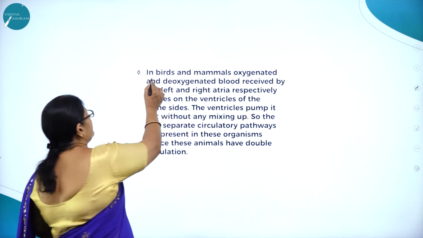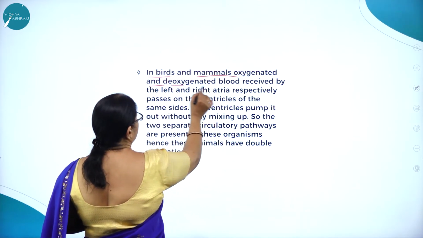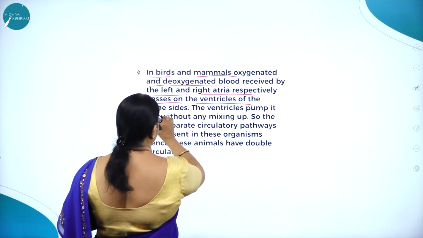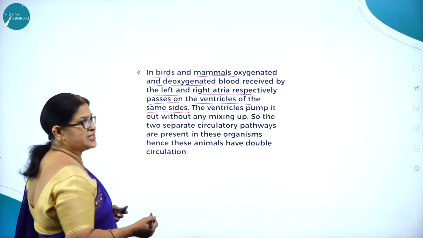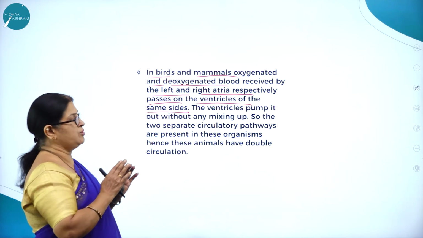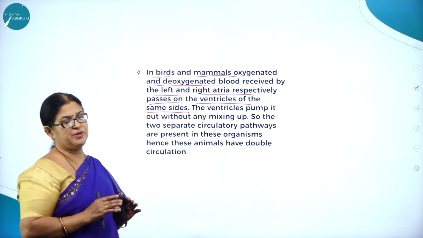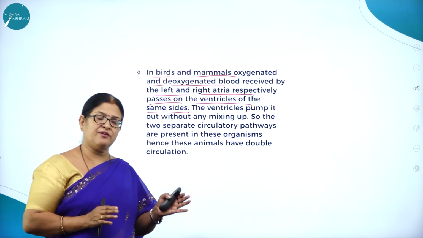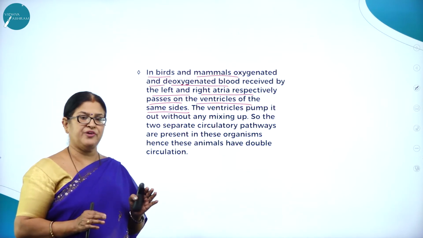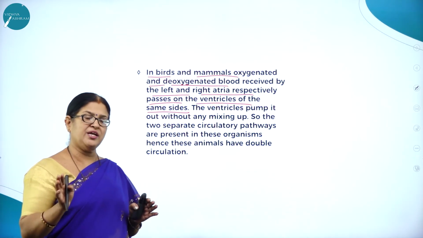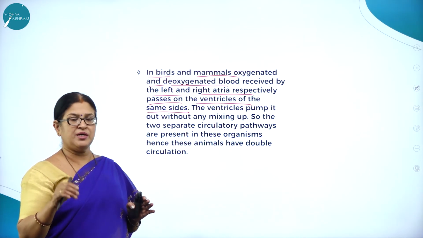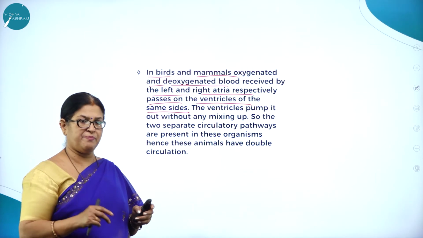In birds and mammals, oxygenated and deoxygenated blood received by the left and right atria respectively passes on to the ventricles of the same sides. Birds and mammals have 4-chambered hearts, so the process of circulation takes place in 2 different ways. The right side of the heart is mainly involved in carrying the deoxygenated blood to the lungs for purification, and the left side is mainly involved in carrying the oxygenated, purified blood from the heart to the different parts of the body.